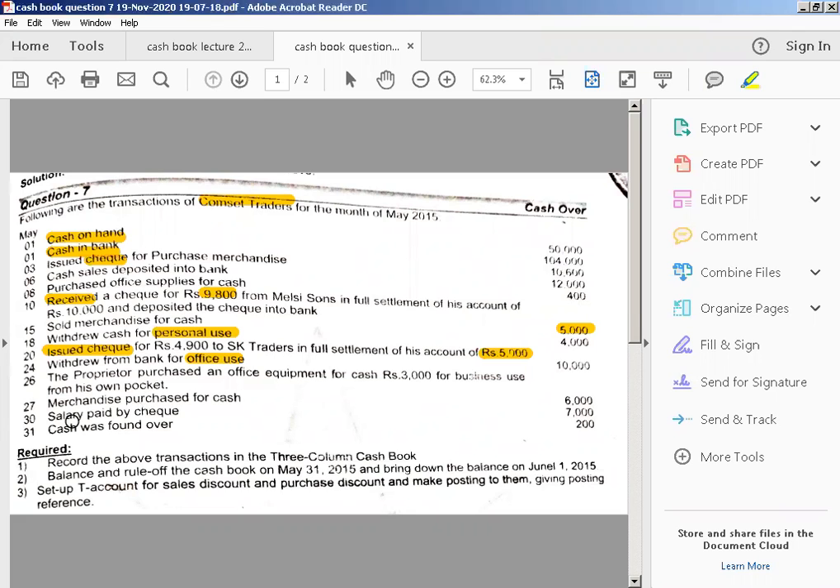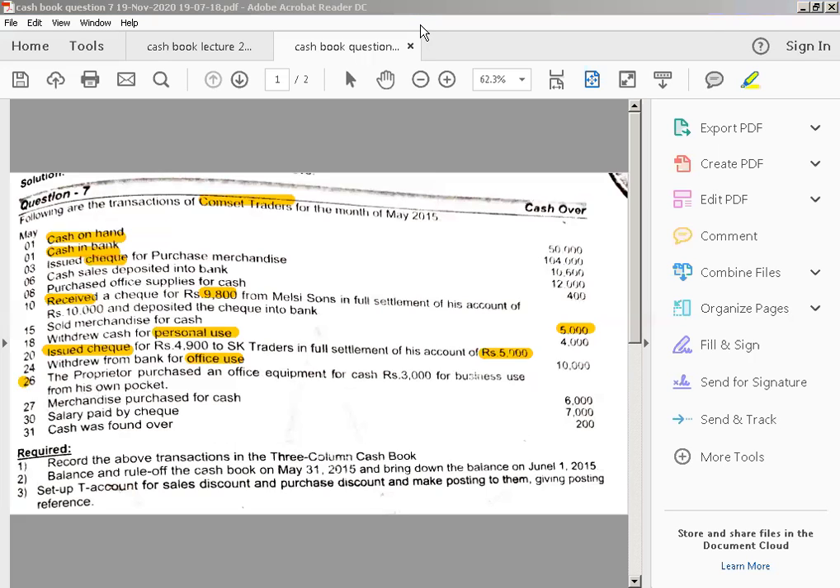Then next we have purchased merchandise for cash. Usually for the cash book, we are not recording the previous transaction because the proprietor purchased the equipment for business use and from his own pocket. As this is for the company and the proprietor is purchasing from his own pocket, he is doing the expense not for himself, he is doing the expense for the business. Okay, so we are not recording this transaction number 26 where I am highlighting it.